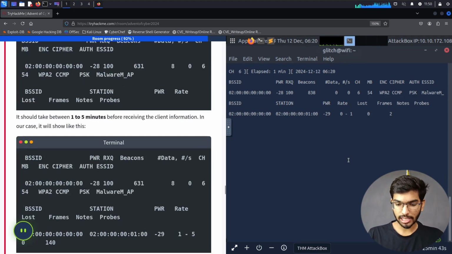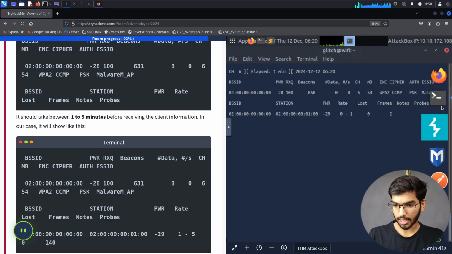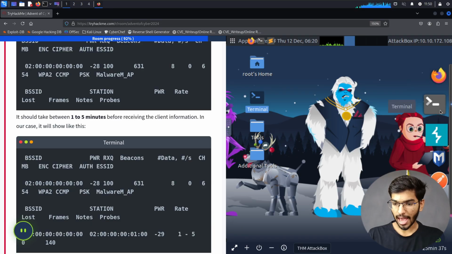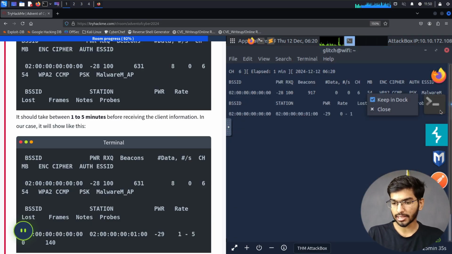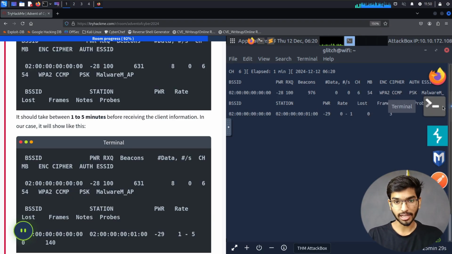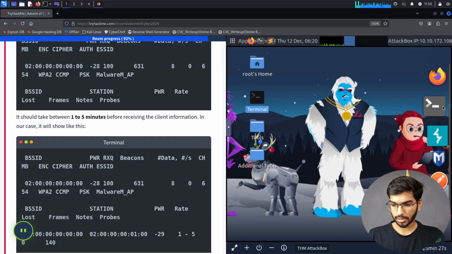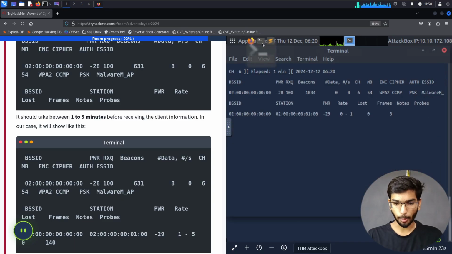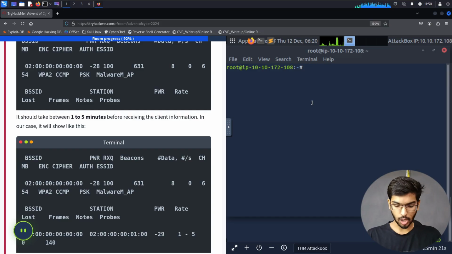Now what we'll do is open up another terminal here side by side. Here we will perform an action to de-authenticate my victim who is present in the network. Okay, from here I'll open this another terminal. Now I will log in with the same credentials to the glitch.